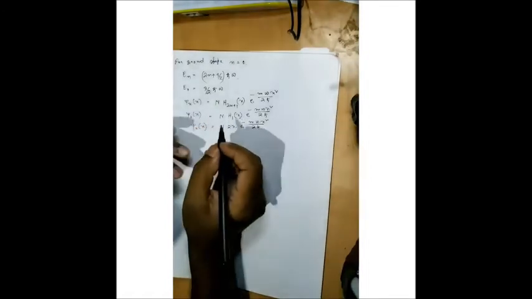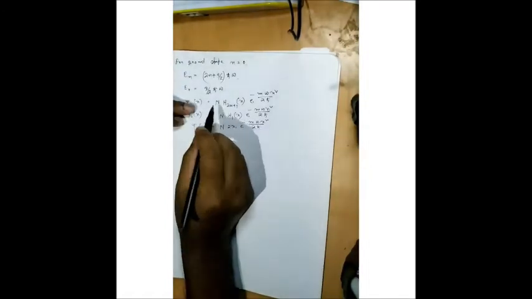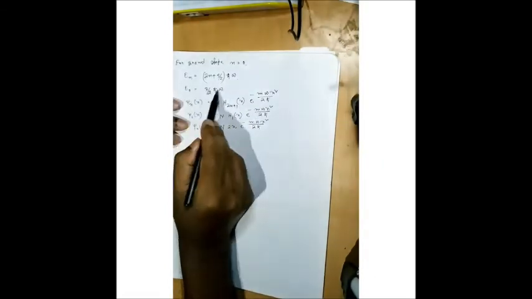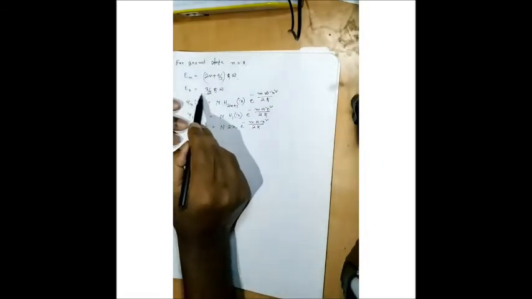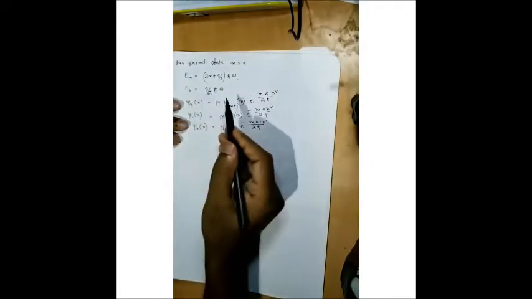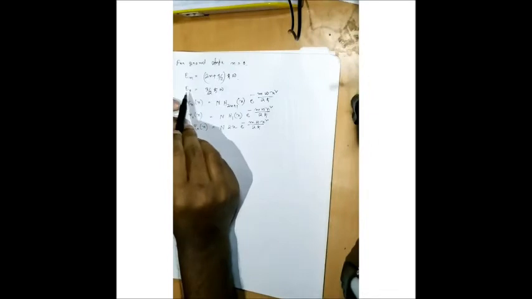Clear? See, here I am getting a different value. In the isotropic case, when it was not truncated, we got this amount of energy in the first excited state. But here we are getting the same value in the case of the ground state.